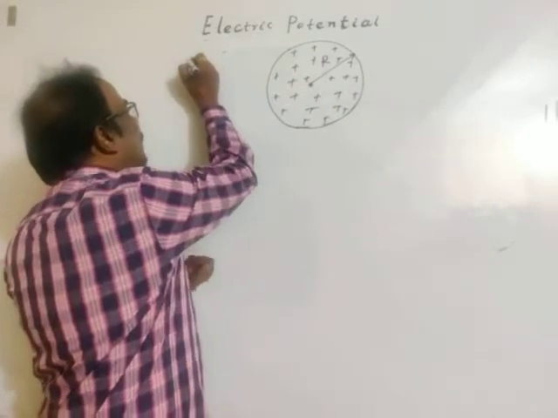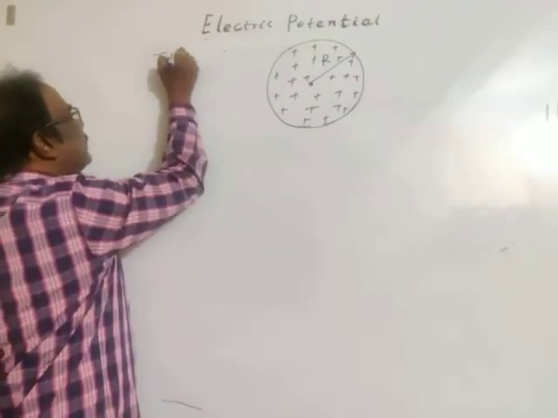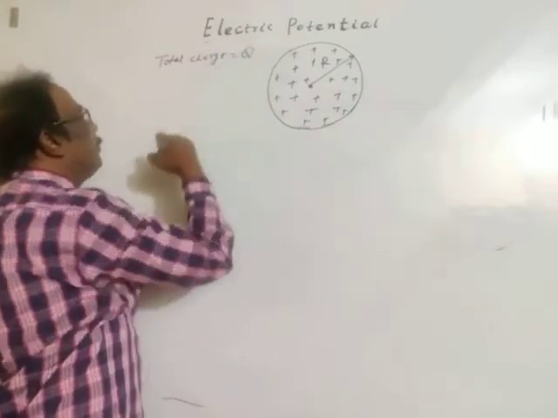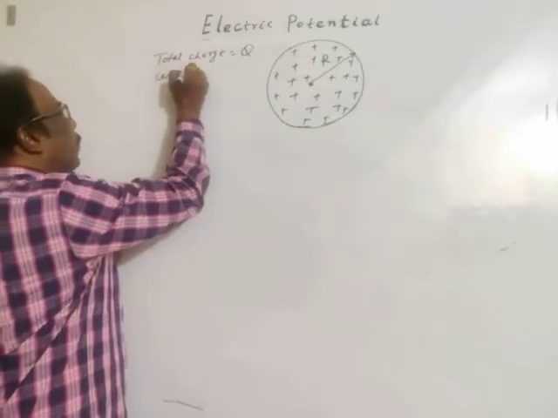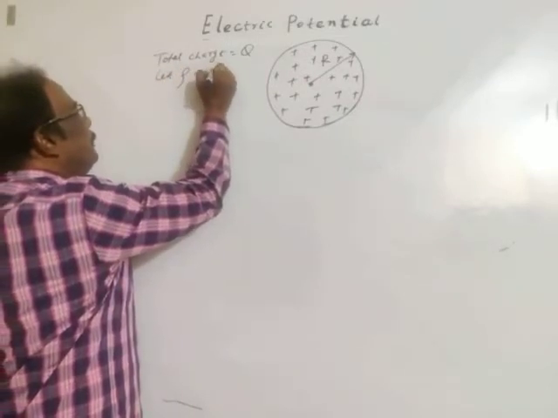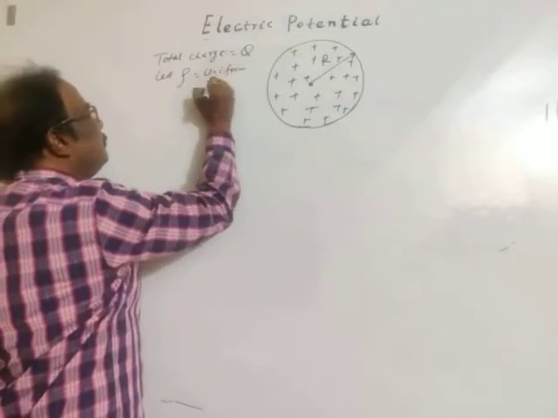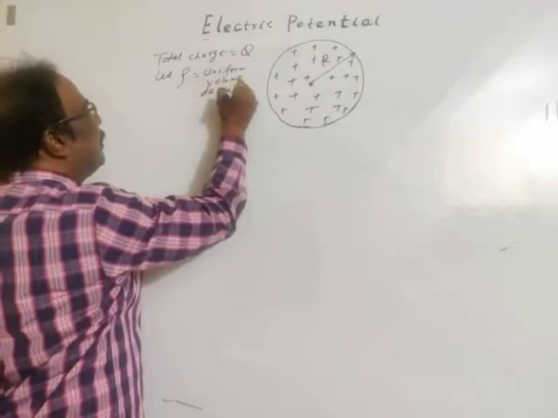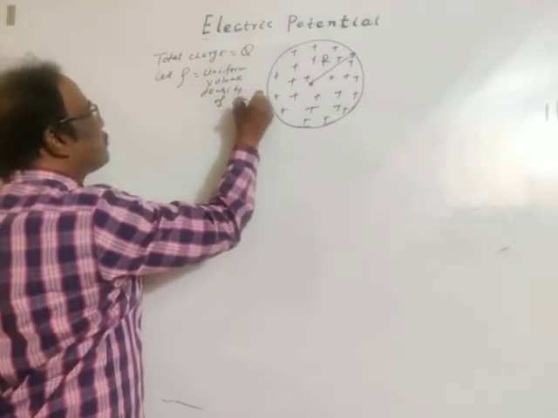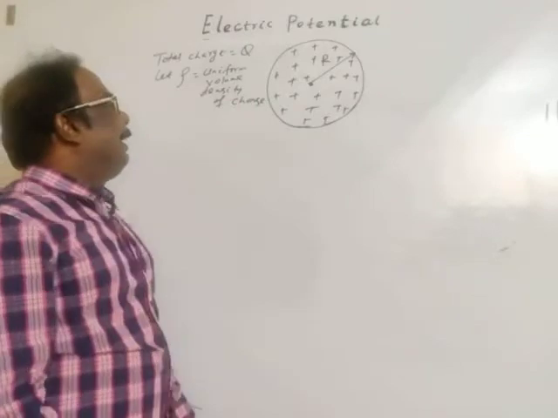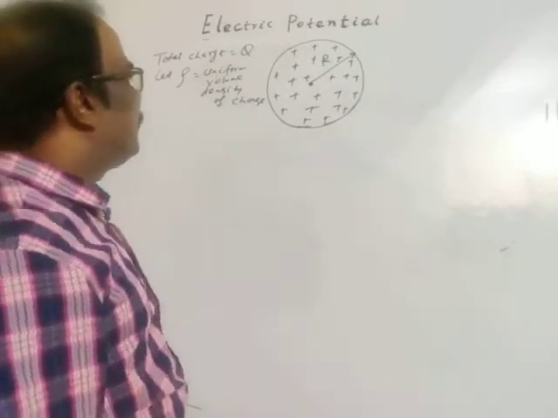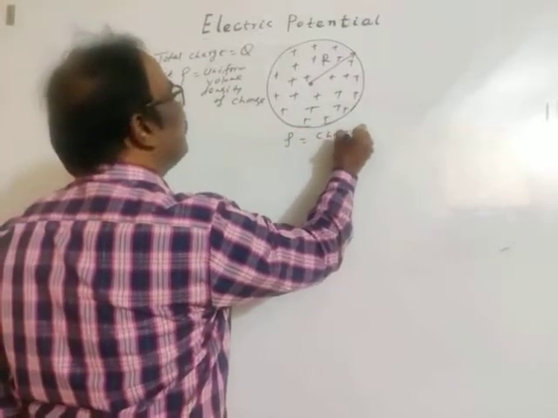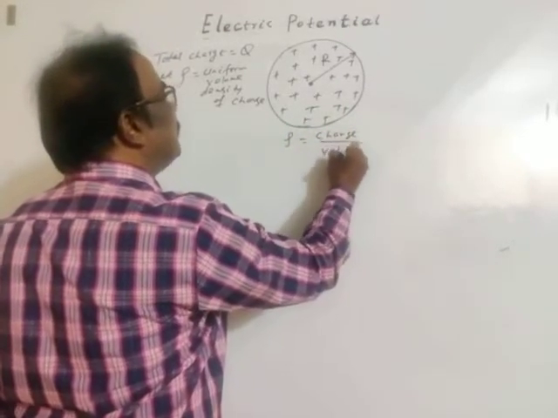Let the total charge given be Q. Let rho be the uniform volume density of charge, meaning charge per unit volume.